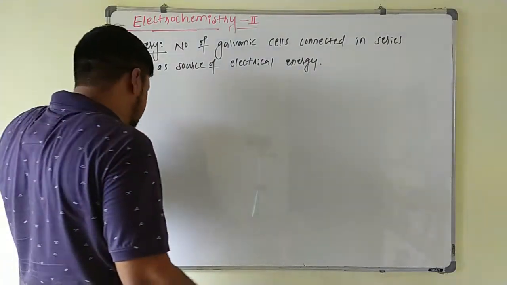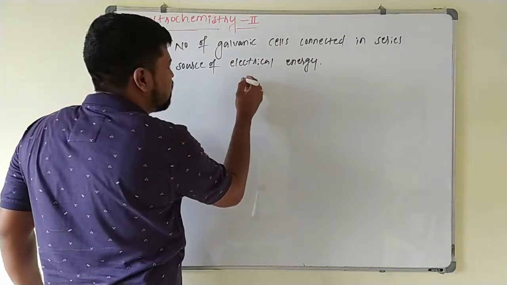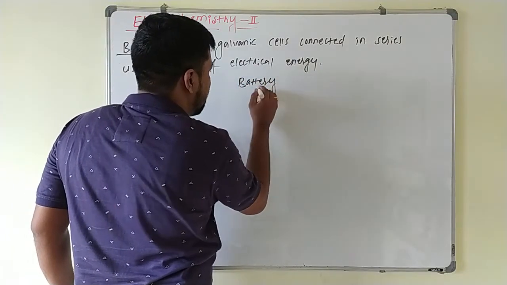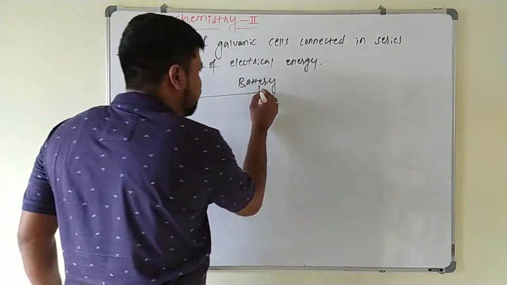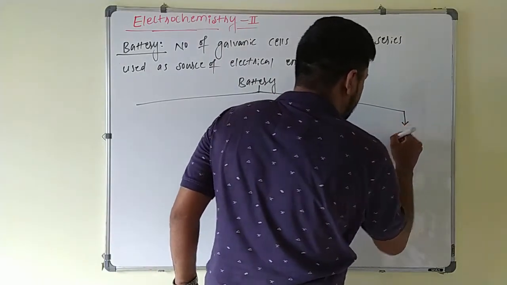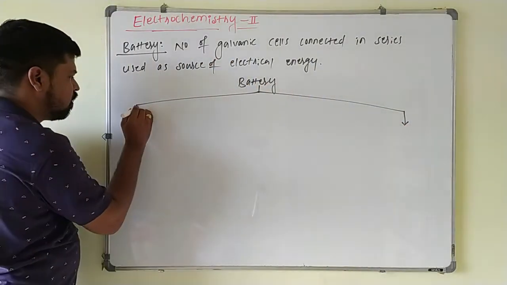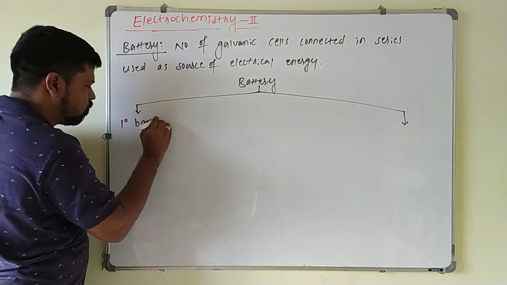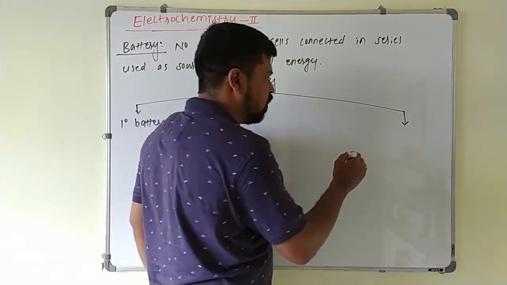Battery here. Now in case of battery there are two types, that is a primary battery and secondary battery here. There are two types of batteries. This is your primary battery and this will be secondary battery.